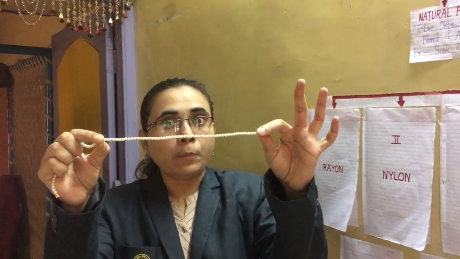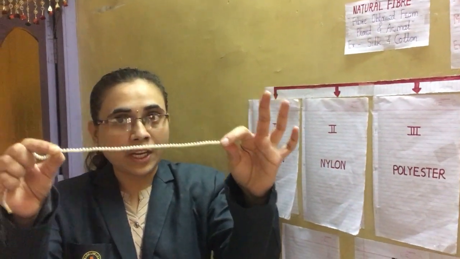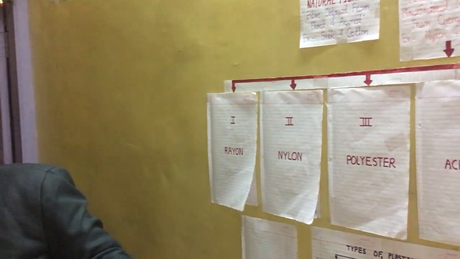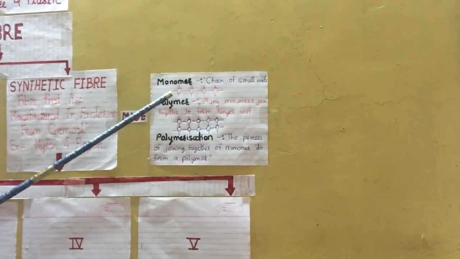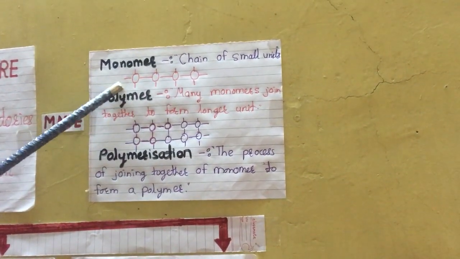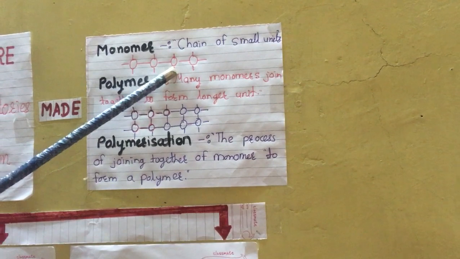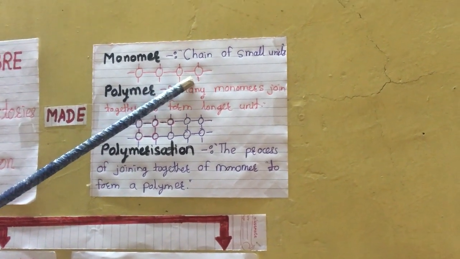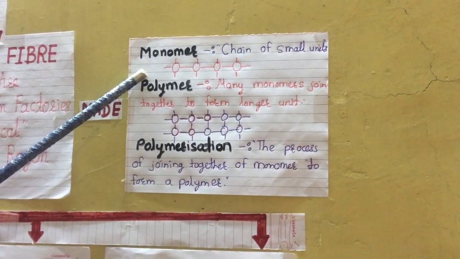In this way, monomers are arranged in a chain. That small chain is called the monomer. In this picture, these are the small units of monomer. These monomers are attached together and form a small chain. So it's called the monomer.